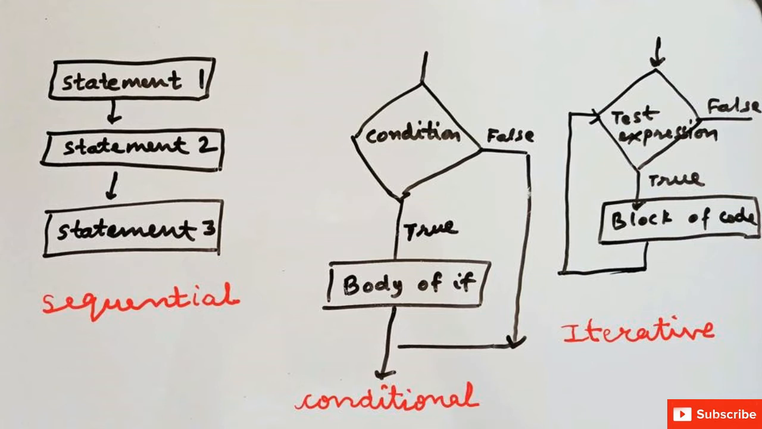The control and the flow of a program in any programming language can be classified into three categories. First is sequence. Second is selection or decision. Third is iteration or looping. Now we will discuss them one by one.